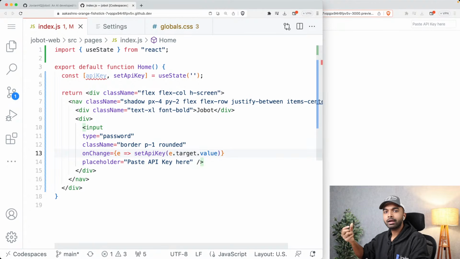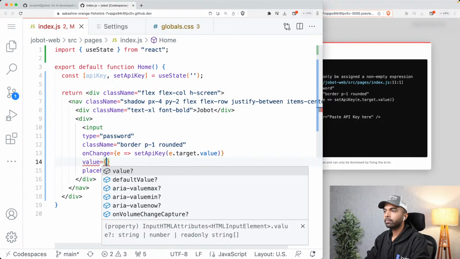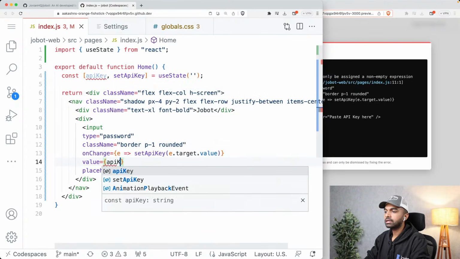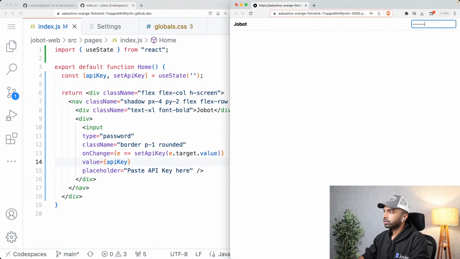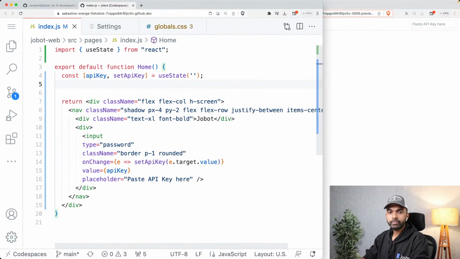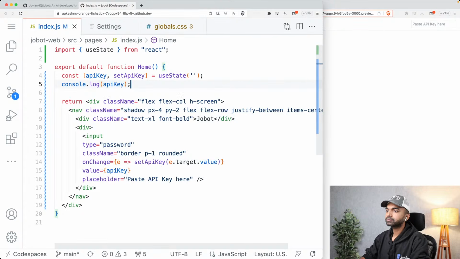So again, this is basically how you get the output of the input field. You say e.target, which is the input element itself, dot value, which is the value that has been entered inside it. And finally, the value that this input is going to show is going to be the value of the API key. Okay. So with that, we've made this input what's called a controlled component. When we type something in here, you can see that it is going to get saved here. And if you want to verify that this is actually happening, we can just say console.log API key. Okay. And that is going to then print something in the browser console.